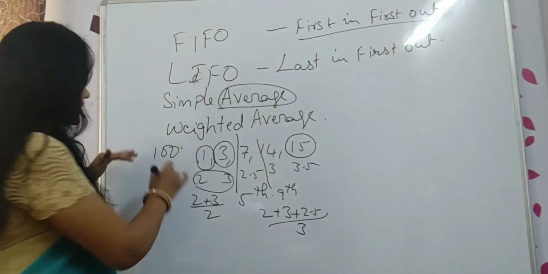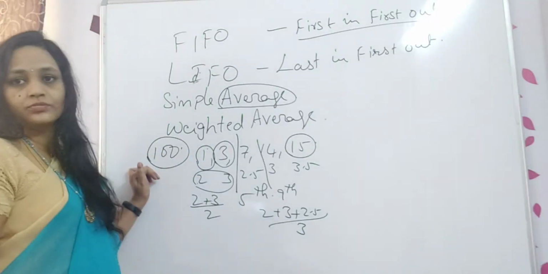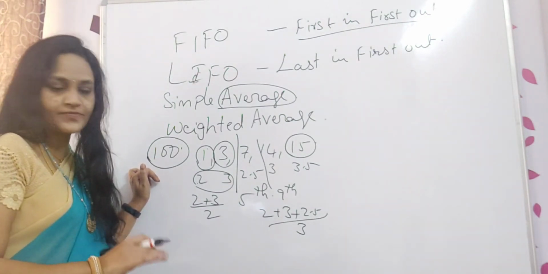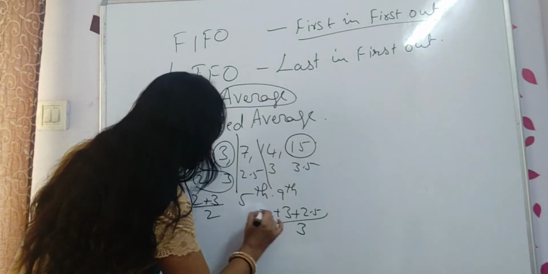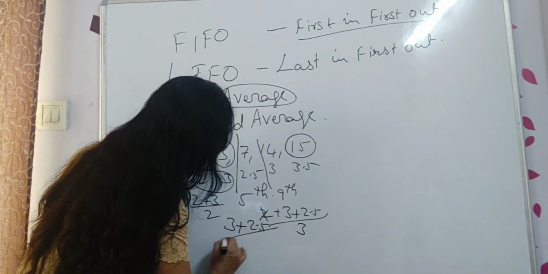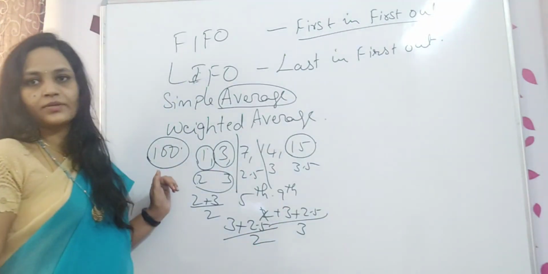No. This 100 fully issued. None of the units were left. 100 fully issued, none of the units were left. That time what will I do? So no need to take this 2. This 2 is not there. 3 plus 2.5 divided by 2 I will take.